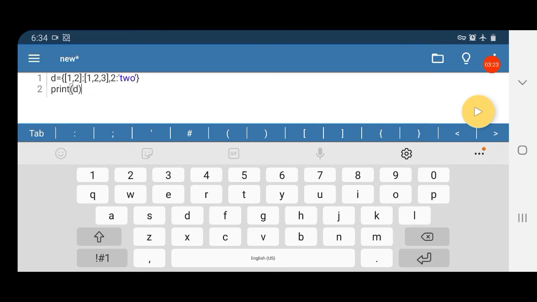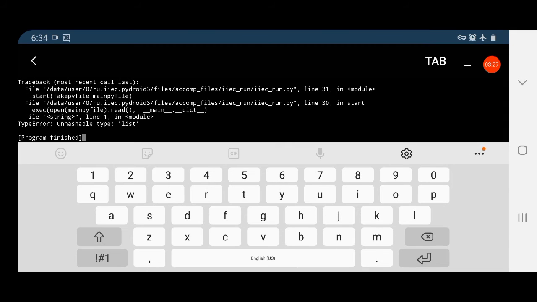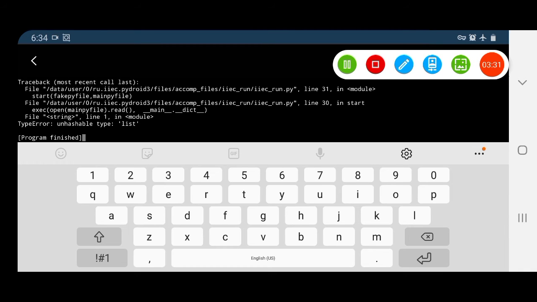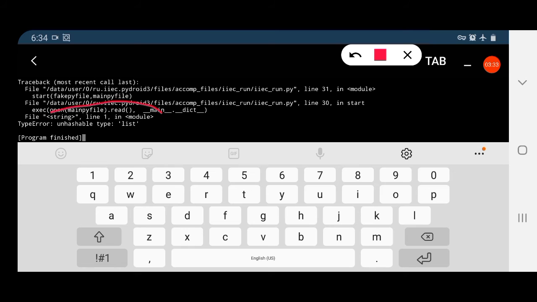So you can see what error is occurring. The error is unhashable type list. This error occurs when we give any mutable data type as the key. Note this error, unhashable type list.